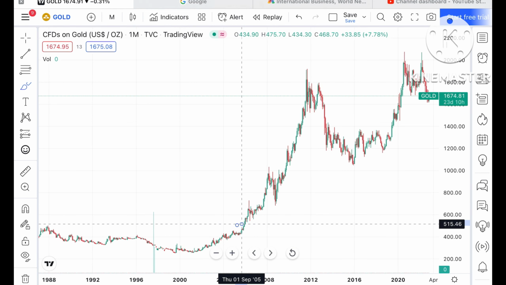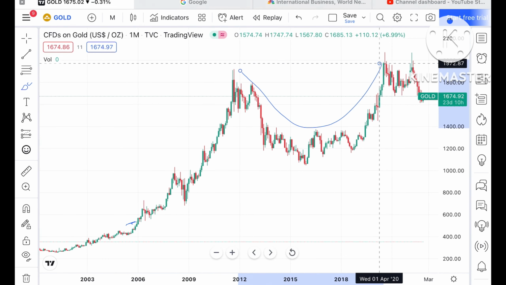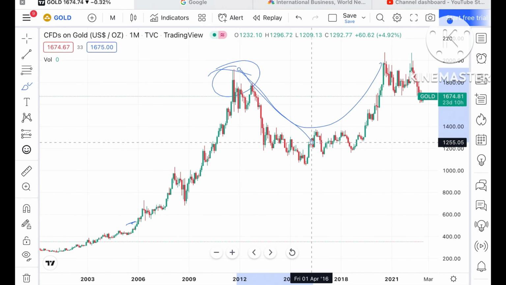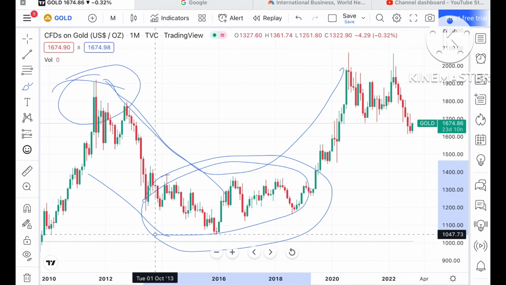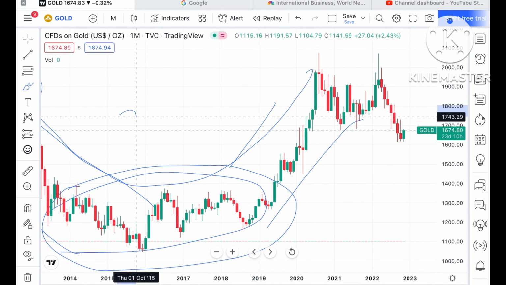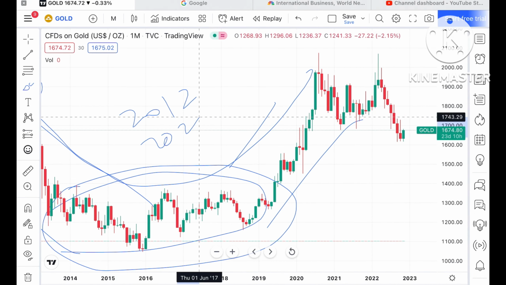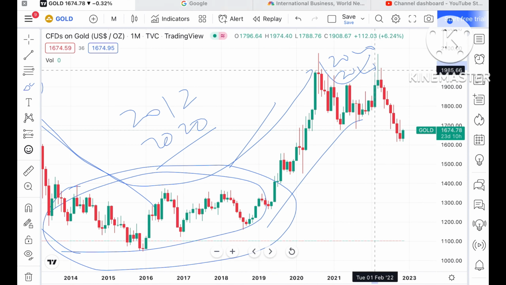Now if you look at this particular chart, there is a U pattern forming. After this particular high, there is a sharp fall. And again the same pattern is created in the range and then upside. This is from 2012 to 2020, and the same pattern is created from 2020 to 2022.